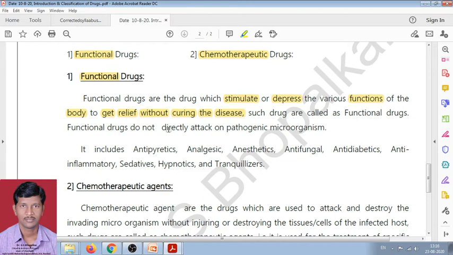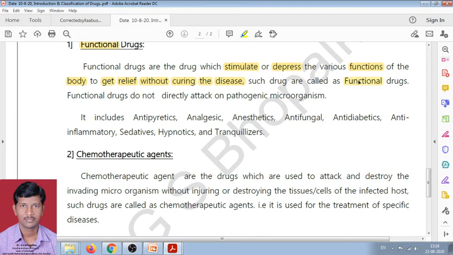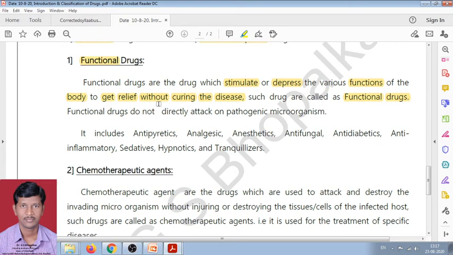The patient gets relief after the stimulation and depression in the various body functions. Therefore, such drugs are called functional drugs. The functional drugs do not directly attack pathogenic microorganisms like viruses or blood cells.